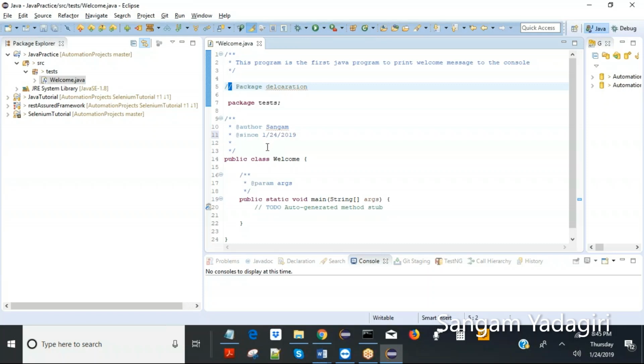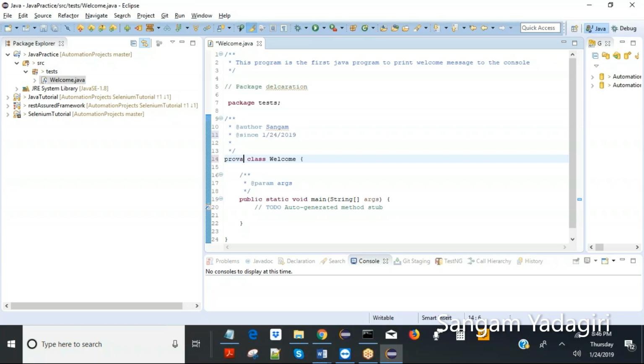Okay, and that is followed by the class declaration. So the public class welcome. So public, like I said before, if I make it public, that means I can access the members of this class from outside this class also. If I create more classes, I will be able to access them, but those should be in the same project. If it is outside the project, I will not be able to access them. So public means I'll be able to access whatever members I am going to create here.